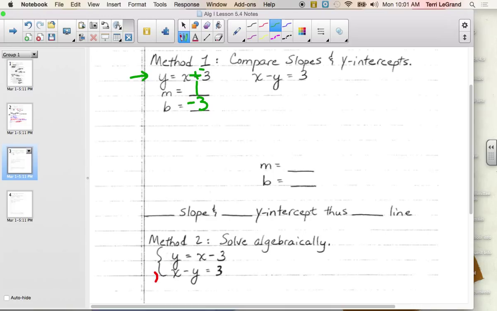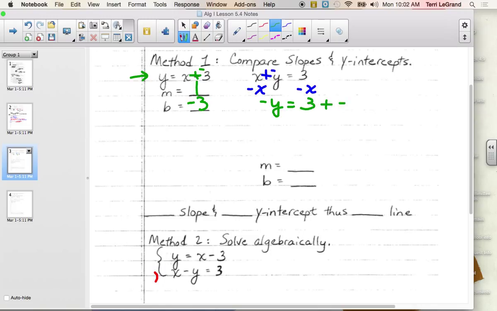How about the other equation? What should we do? Subtract x. We've got to get it in slope-intercept form first, don't we? So let's change this to add the opposite first. Subtract x from both sides. And now we have a negative y equals 3.